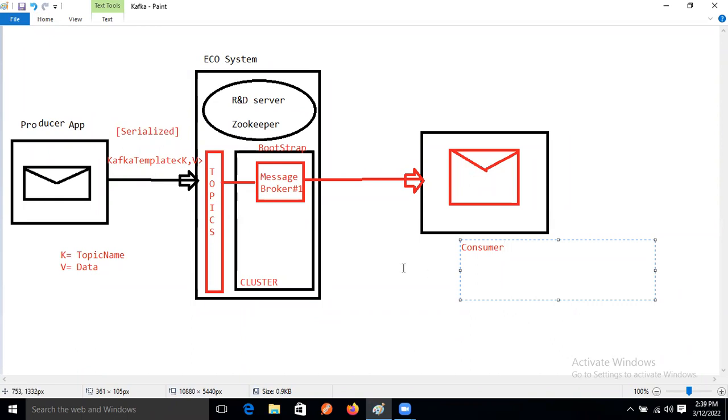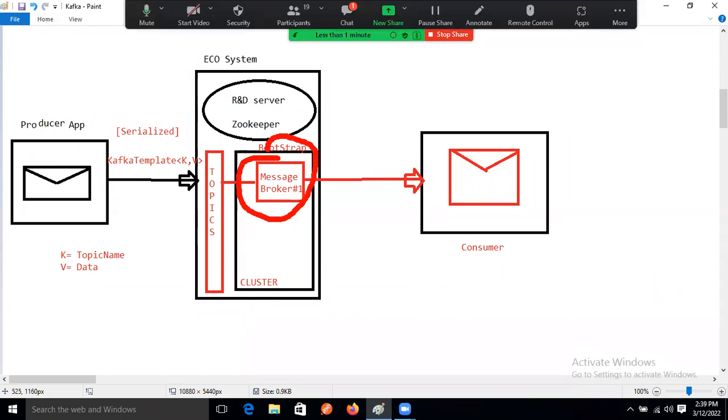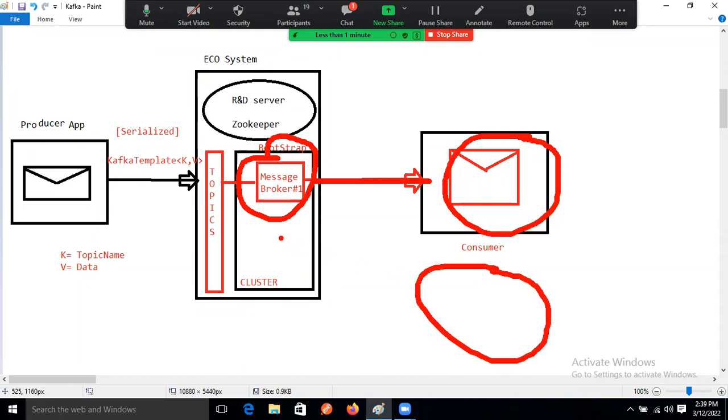But only one message broker is assigned to one consumer. If another consumer also wants the data, then again